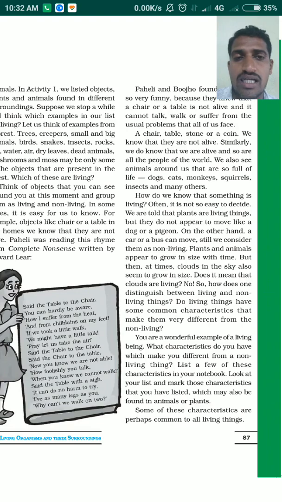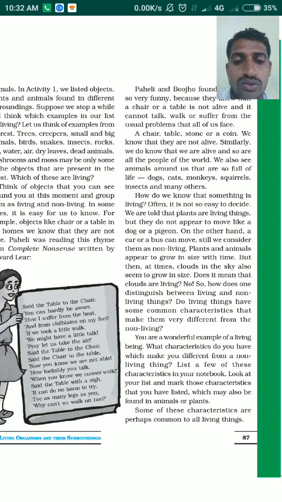During heavy rains, before the rains, the clouds are bigger in size. Can we say they are living things? Can we say small insects are non-living because they are small in size? So how do we distinguish objects as living and non-living? Do living things and non-living things have some common characteristics? Based on that we can distinguish them.